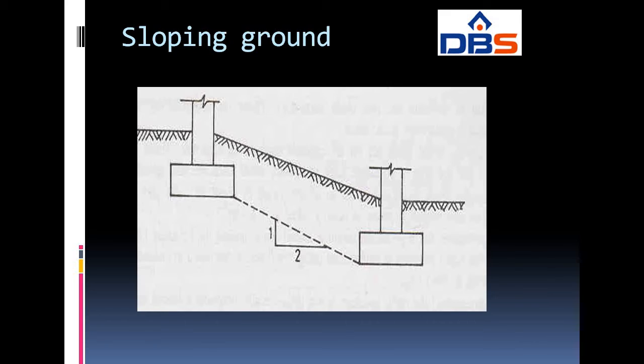Next one, sloping ground. If the footing is located adjacent to sloping ground, the sloping ground surface should not encroach upon the frustum of bearing material under the footing, having sides making an angle of 30 degrees with the horizontal. Moreover, the minimum distance from the lower edge of the footing to the sloping ground surface should be 90 centimeters.